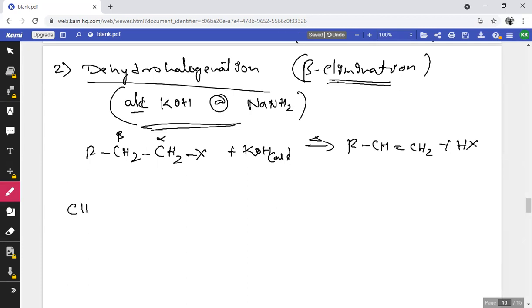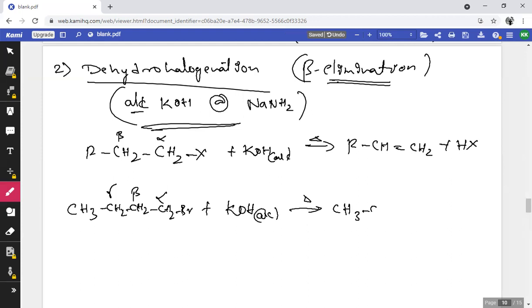Similarly, if you consider an example, CH3CH2CH2CH2Br, bromobutane, on treating with alcoholic potassium hydroxide. So which is the beta carbon here? The first one is alpha, and then it is beta, gamma, delta, and so on. On heating in presence of alcoholic potassium hydroxide, beta elimination takes place.